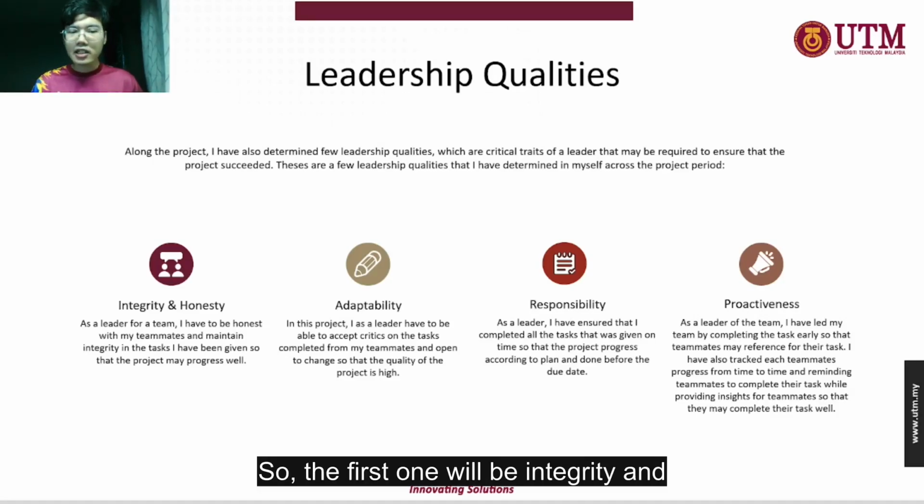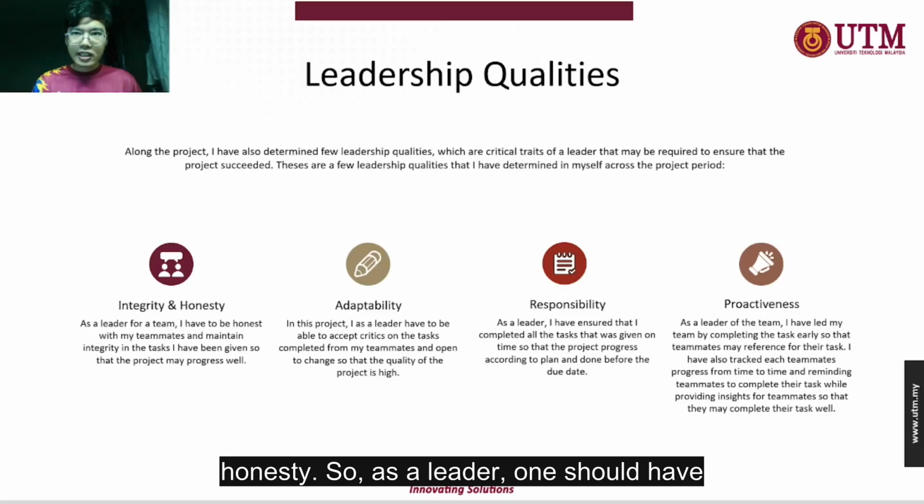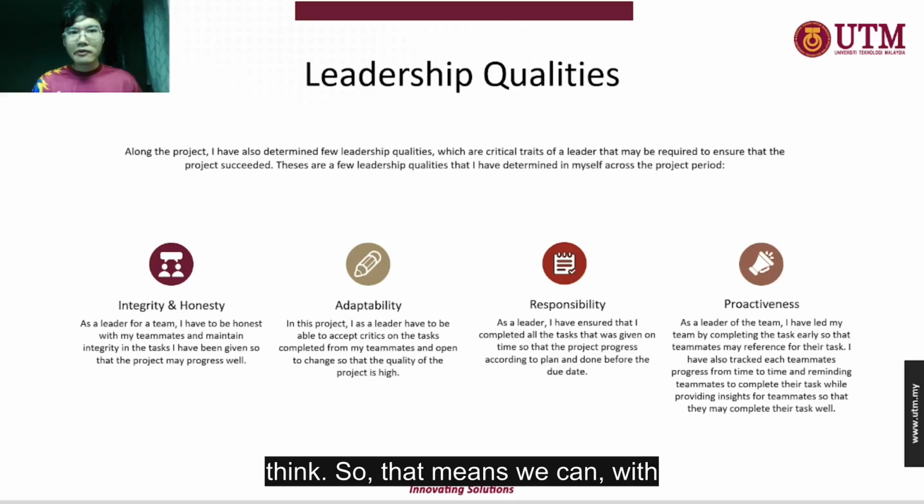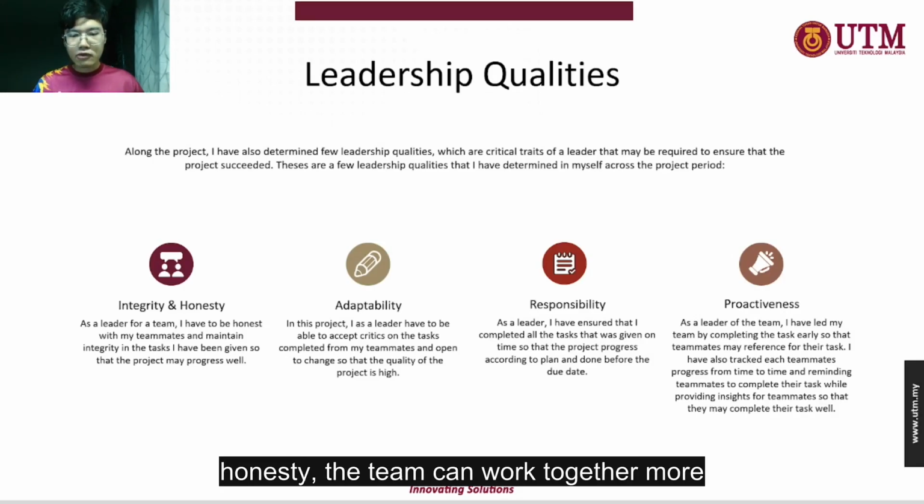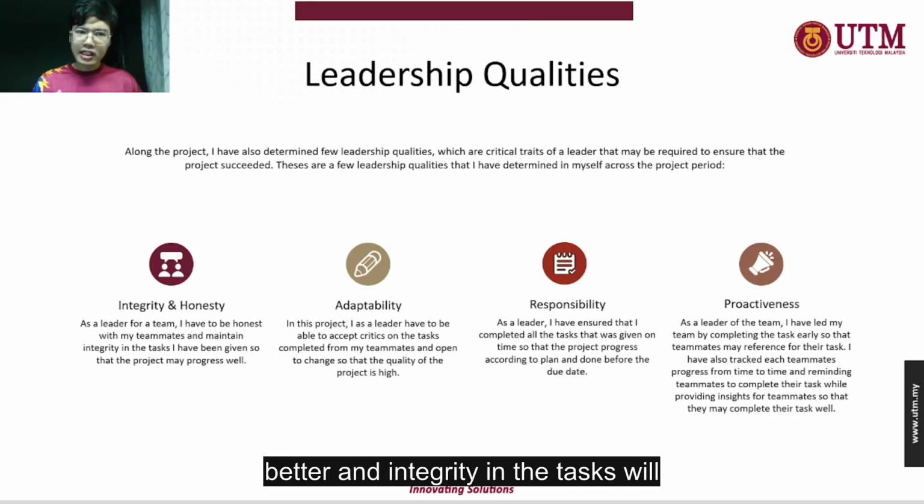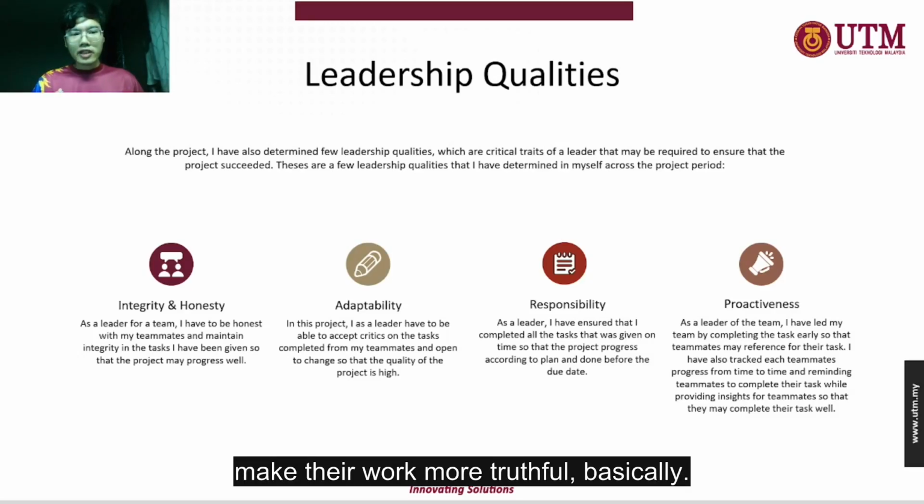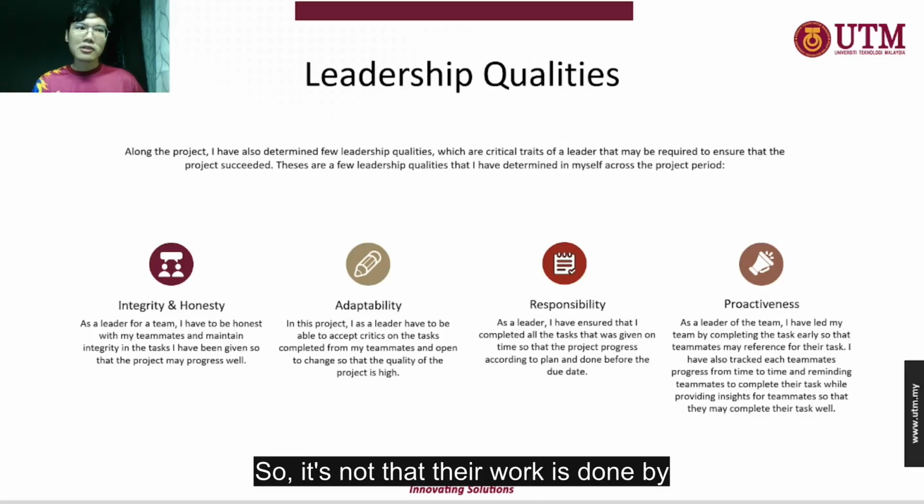The first one is integrity and honesty. As a leader, one should be honest with their teammates and maintain integrity in their tasks, so that the task they did and the idea they convey is what they really think. With honesty, the team can work together better, and integrity in the task makes their work more truthful. It's not that their work is done by someone else or by AI, but it's them doing it.